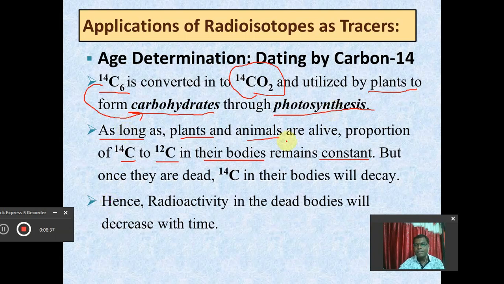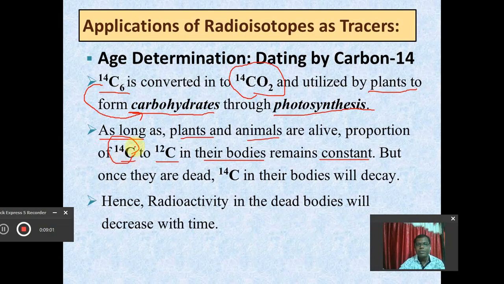So as long as these animals and plants are alive, C14 and C12, their amounts, their ratio, their proportion remains constant. Why is this so? Because as long as the plants and animals are alive, this C14 will not start disintegration. It will not show radioactivity.